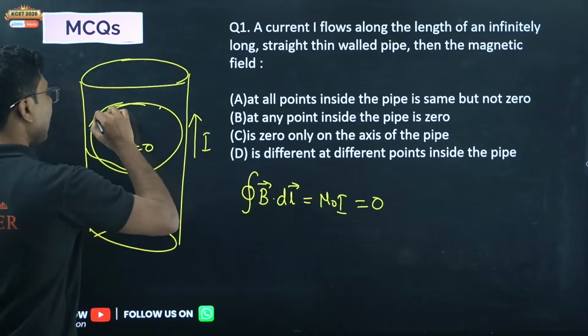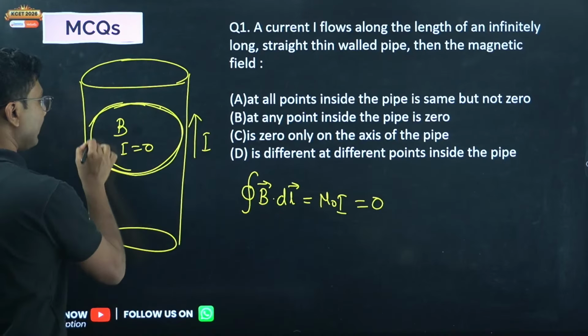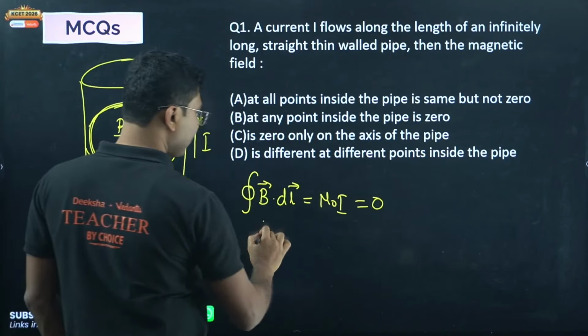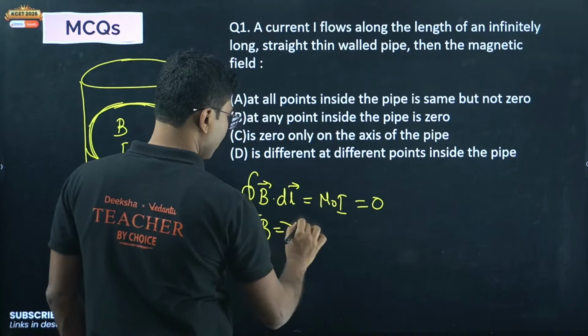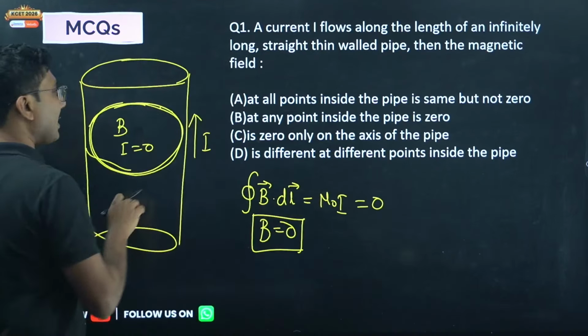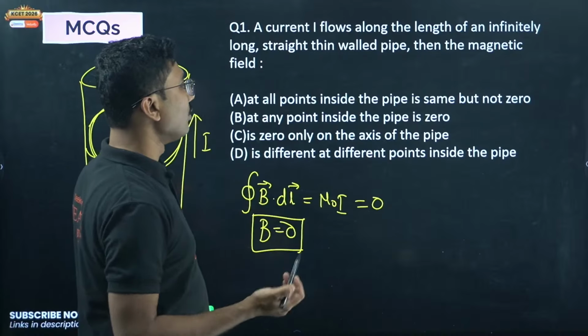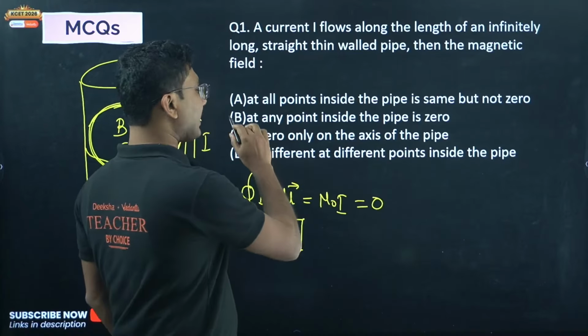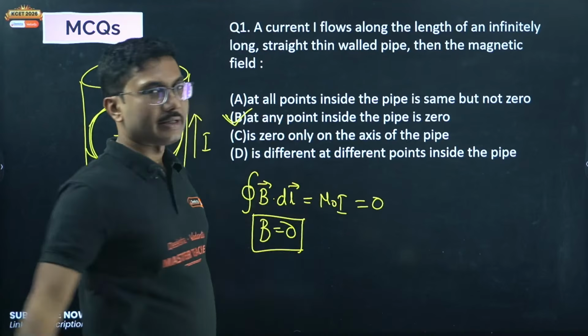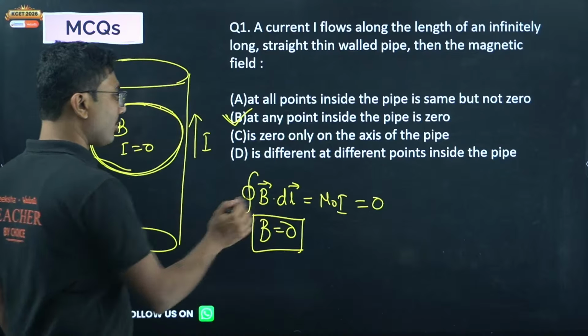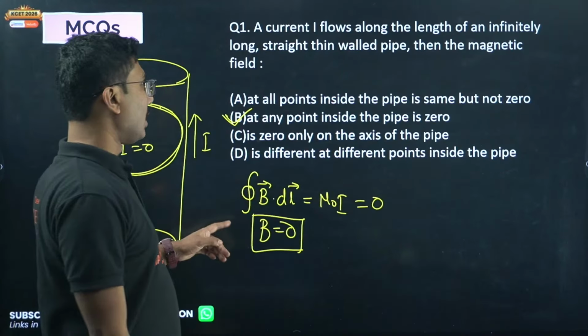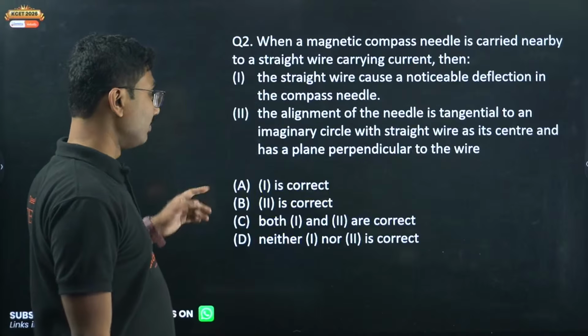Now dl is along the loop, so dl cannot be 0. The only thing that can be 0 is B. So B is 0 at any point inside the pipe. This comes from Ampere's circuital law.